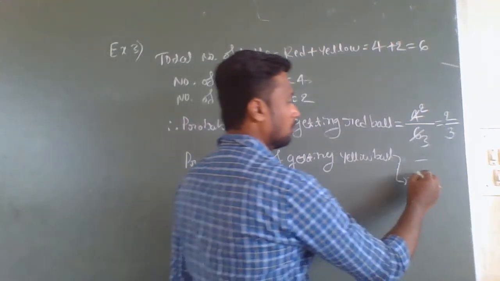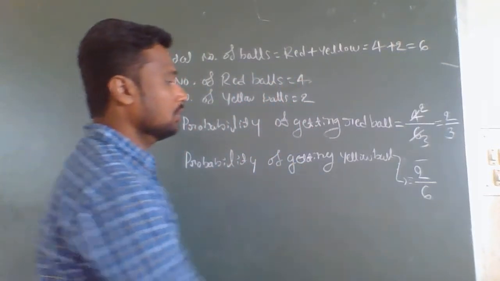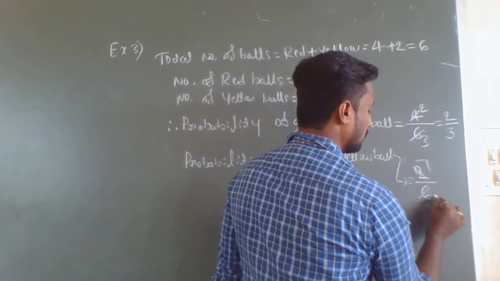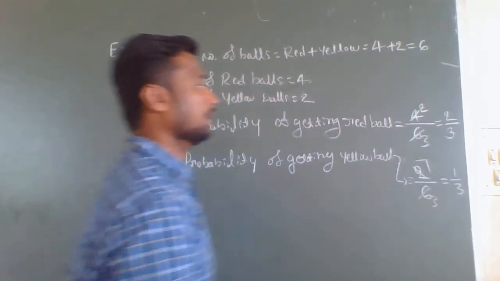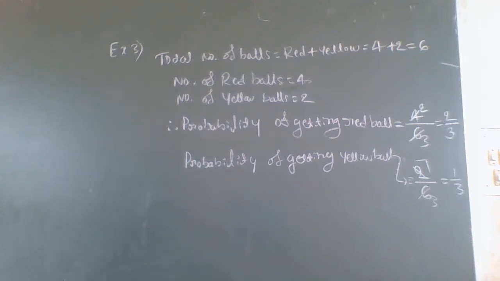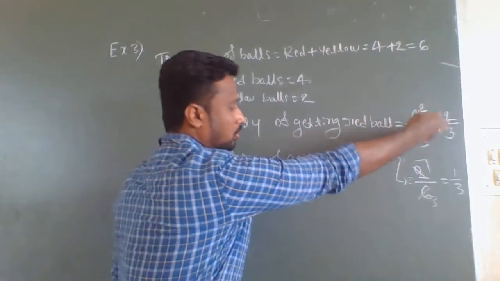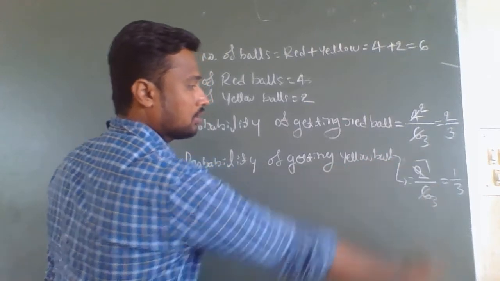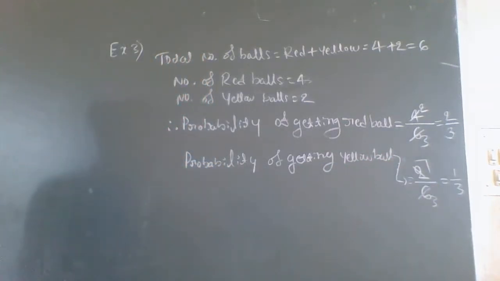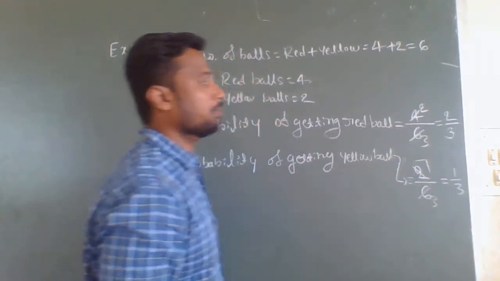How many yellow balls are there? 2. So 2 by 6. Now we can cancel the 2 on the 2, which equals 1 divided by 3. So now the probability of getting a red ball is 2 divided by 3, and the probability of getting a yellow ball is 1 divided by 3.